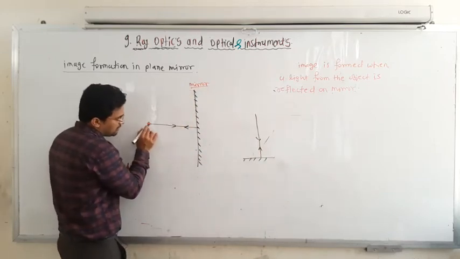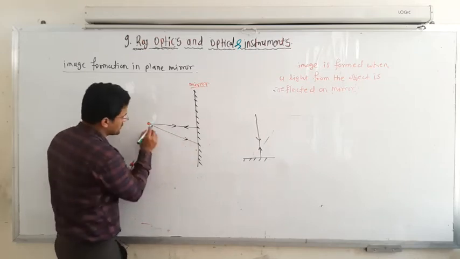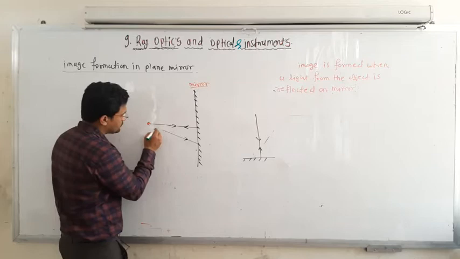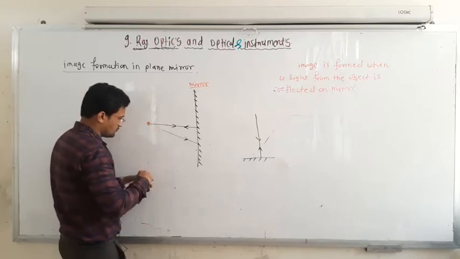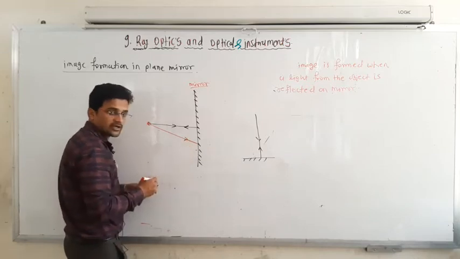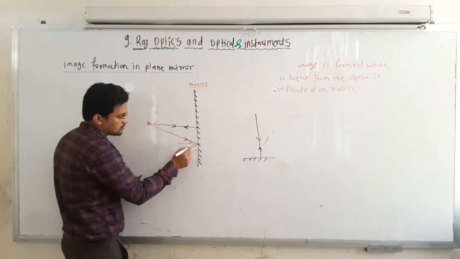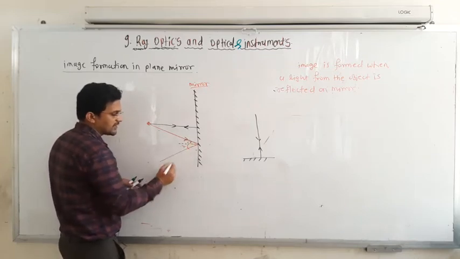Now another ray hits in this direction on the mirror. At this point you have to draw the normal. This is the angle of incidence, so this ray will follow this direction, that is the angle of reflection.